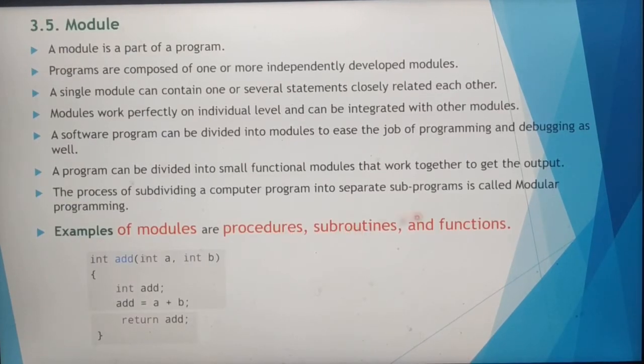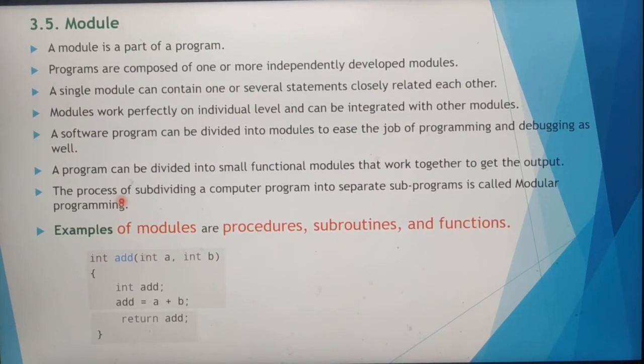Next, they explain what modular programming is. Modular programming means the process of subdividing a computer program into separate programs. Dividing the program into subprograms is called modular programming. Next, some examples are given for modules: procedures, subroutines and functions.